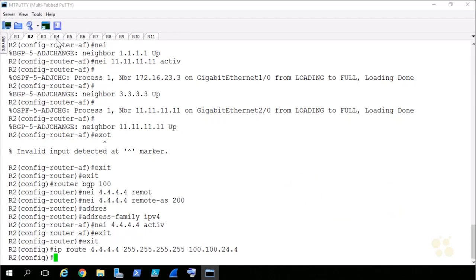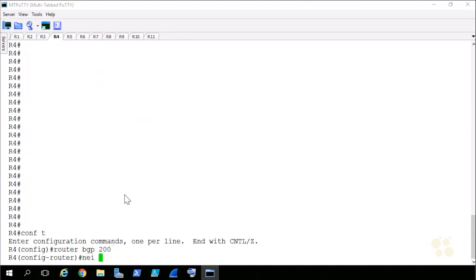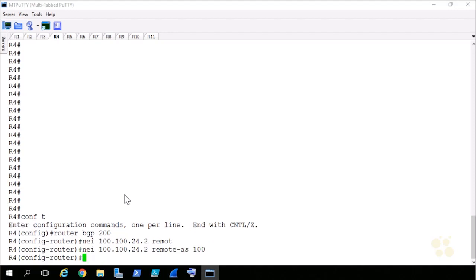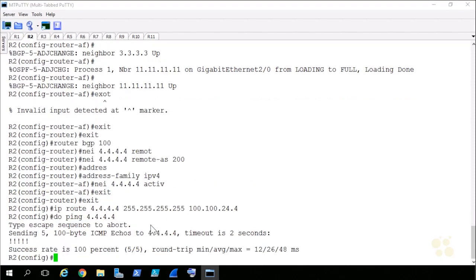Let's go try to bring that neighbor relationship alive. We'll go to router BGP 200, and we'll say our neighbor is going to be 100.100.24.2 in the remote AS of 100. Now here's the thing. We would expect this neighbor relationship to come to life at this point. I can ping the remote address here. Looks good. And from R2, I can ping the loopback address, so there's reachability, there's connectivity, but it's not coming to life because eBGP multi-hop stops this from happening.